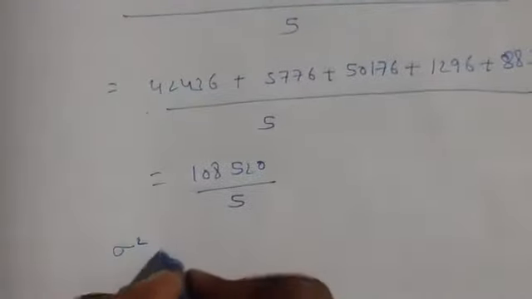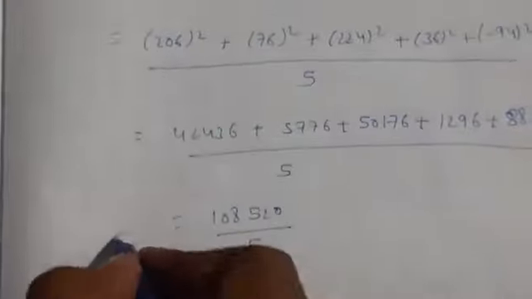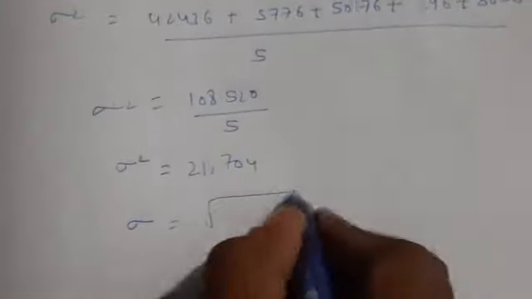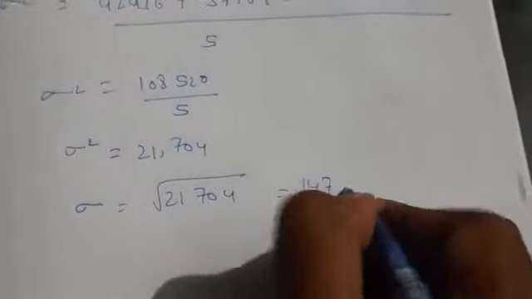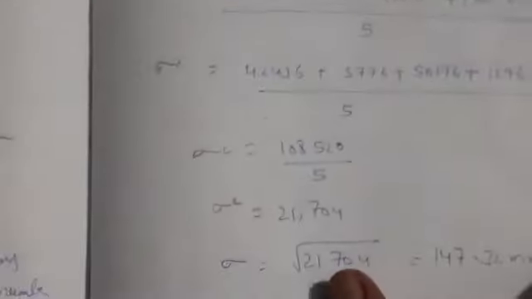So the sigma square value we are getting is 21,704. Okay, so this is sigma square, the variance of the sample values. We have got this one. If you find the square root of 21,704, you are going to get 147.32 mm. So this is the standard deviation value we have got. So this is the way to find the standard deviation.